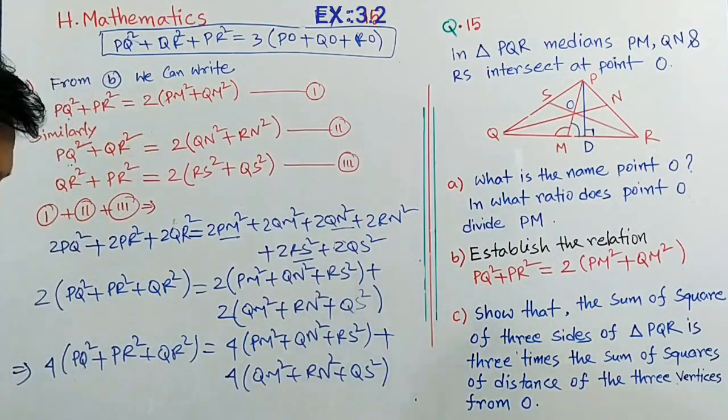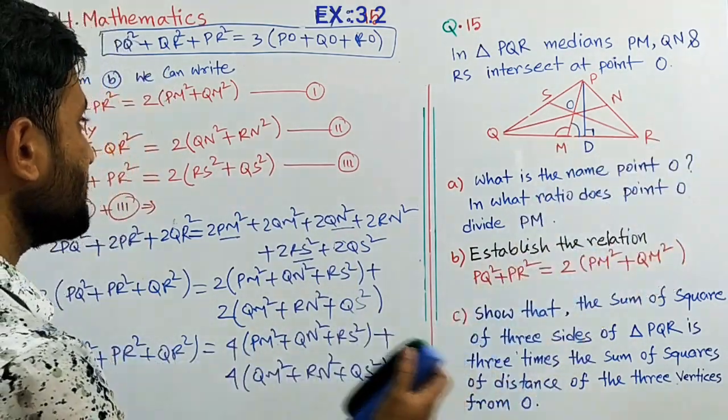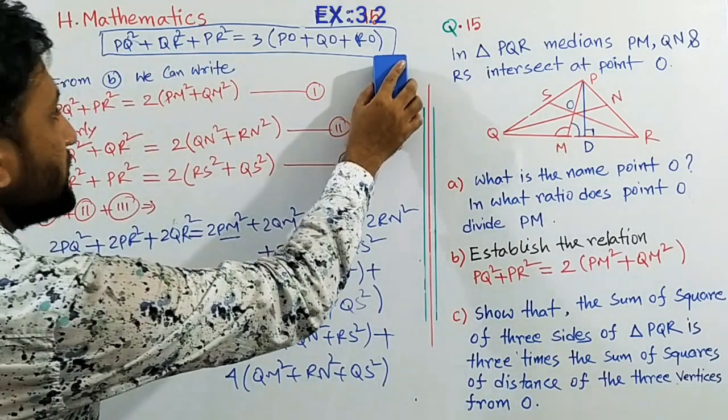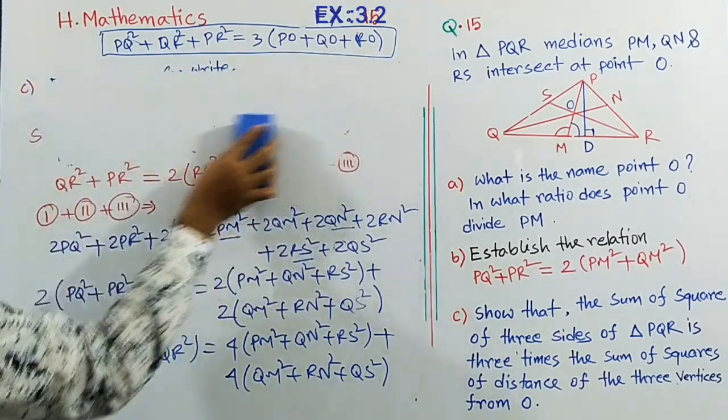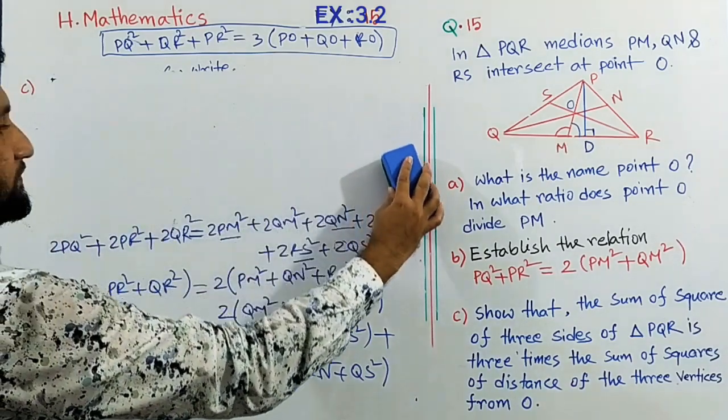This is the technique to prove this. Okay, now for the next part of the calculation, we have to erase this part, so erasing this part for solving the next part.